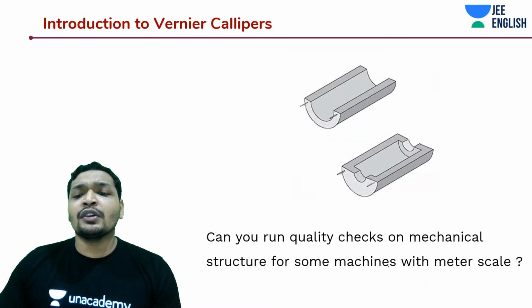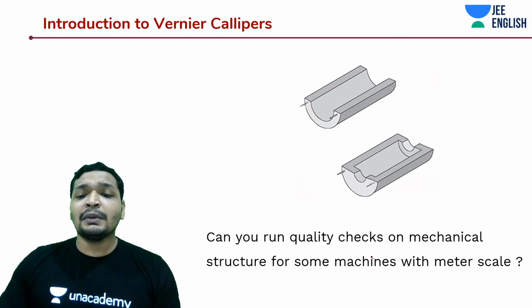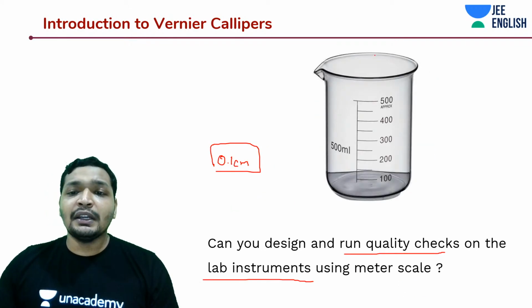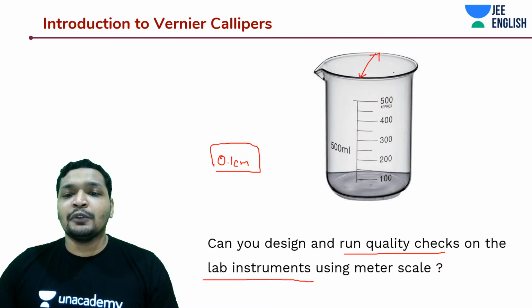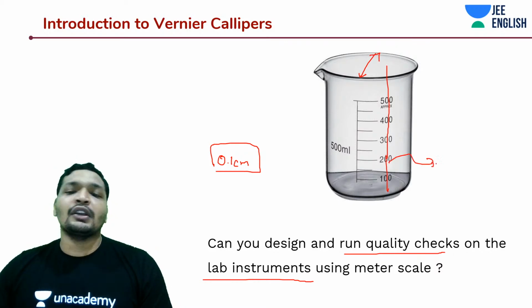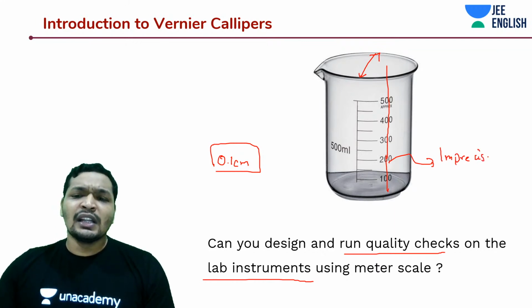And what about measuring diameters of grooves or the depth of grooves? Even in the earlier case, we had to design a beaker. In the beaker we had two things: one was the diameter, and the other was the depth of the beaker. Both were not possible, because your meter scale is not going to give you accurate results. They are going to be imprecise, because the least count is low.